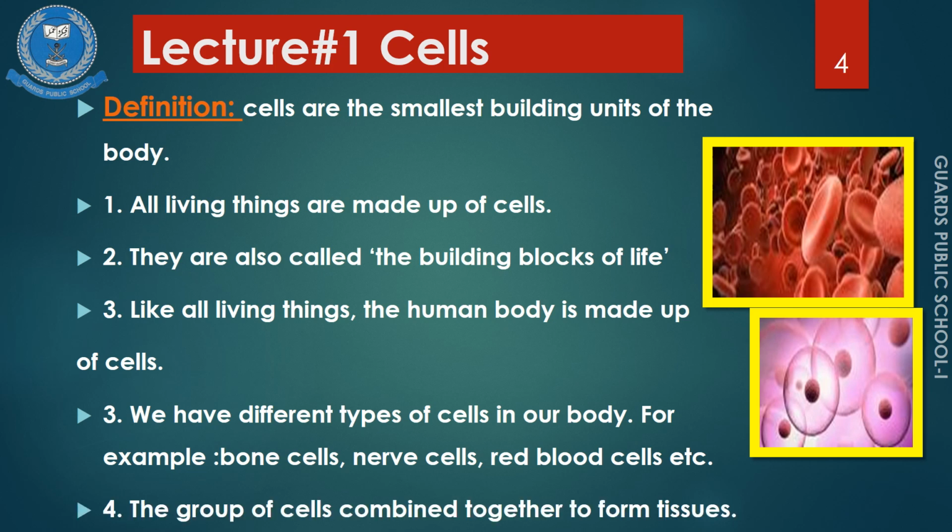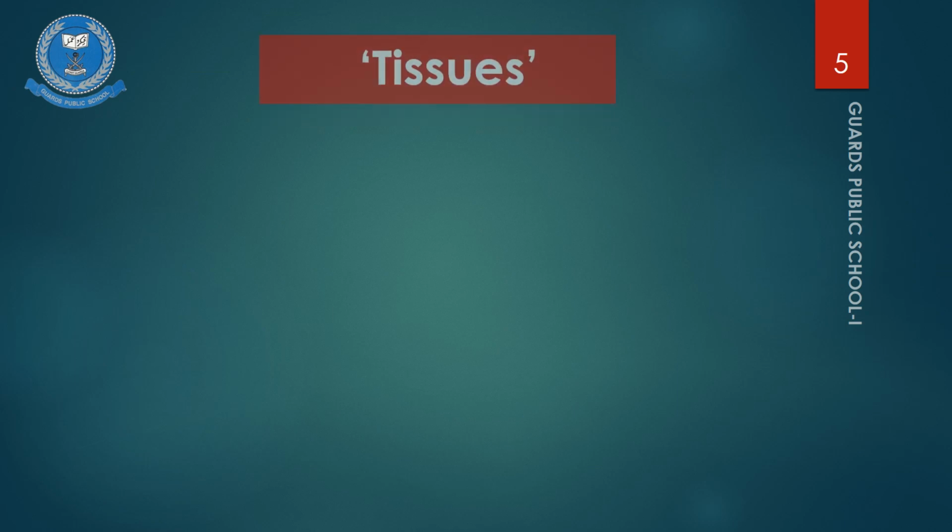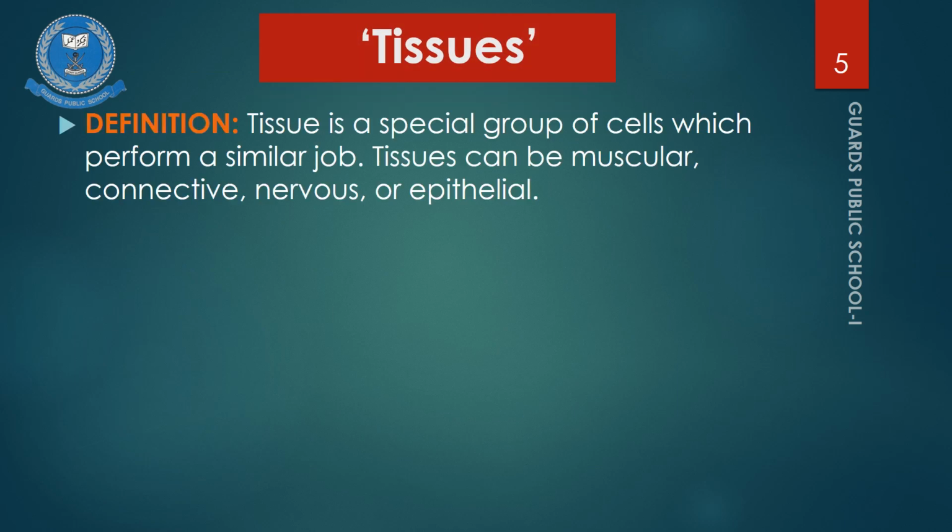The group of cells combine together to form tissues. Students, cells are like the chambers. They are like the rooms. When the group of cells combine together, they form tissues. Tissues. Tissue is a special group of cells which perform a similar job. Tissues can be muscular, connective, nervous, or epithelial.